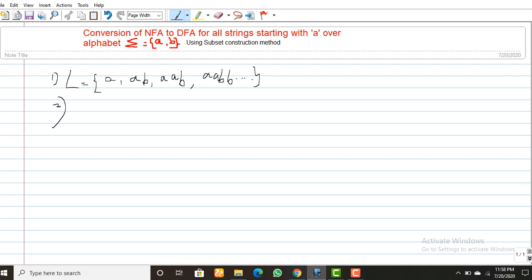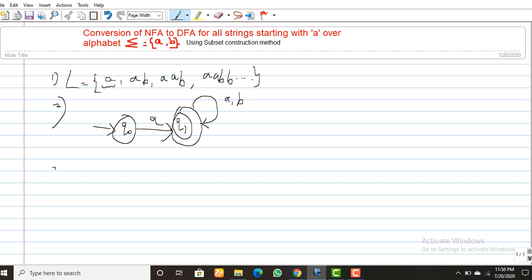What's the second step? You have to draw the NFA for this language. Starting with the starting state Q naught, first a simple string A. On receiving A, it definitely moves to your final state, that is Q1. I won't bother about the upcoming strings; on either A or B, it stays in the same state. Okay, this is the NFA. Construction of NFA is very easy compared with the construction of DFA.